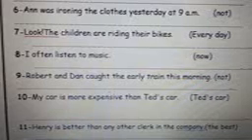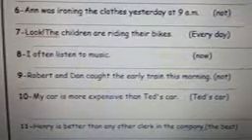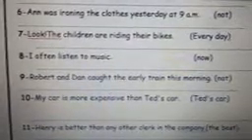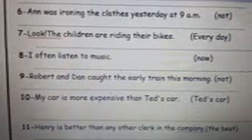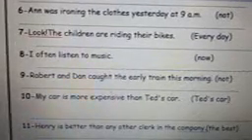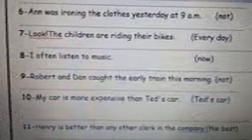Number 7. Look, the children are riding their bikes. Use every day. Every day, present simple, so we use the verb in the form of the present simple. Every day the children ride their bikes. Number 8. I often listen to music. Use now.